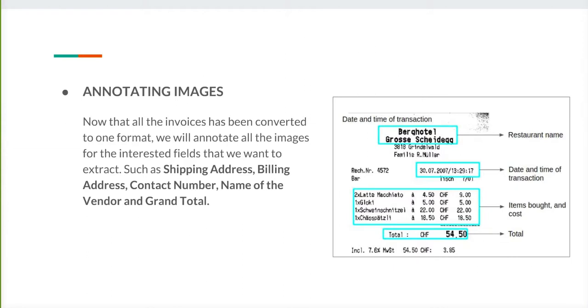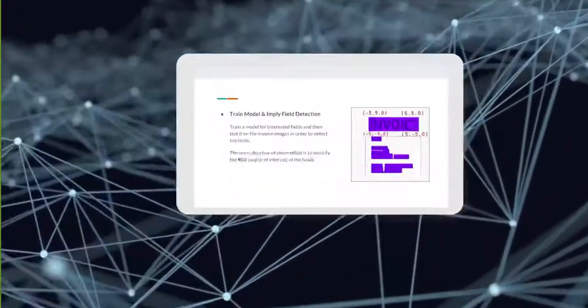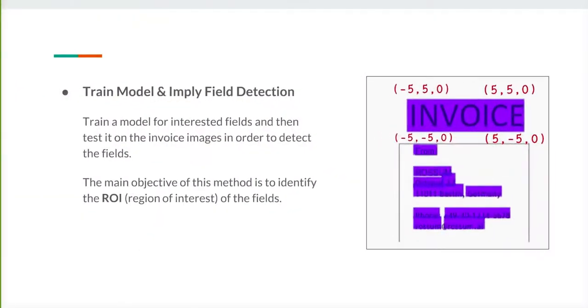Since we are training a deep learning model, which generally works as a supervised learning approach, we have to annotate different kinds of samples and invoices, so that our model is robust to detect any field in any invoice. After the annotation, we have to train the model, and after the training, we will detect where the fields are present in the invoices.